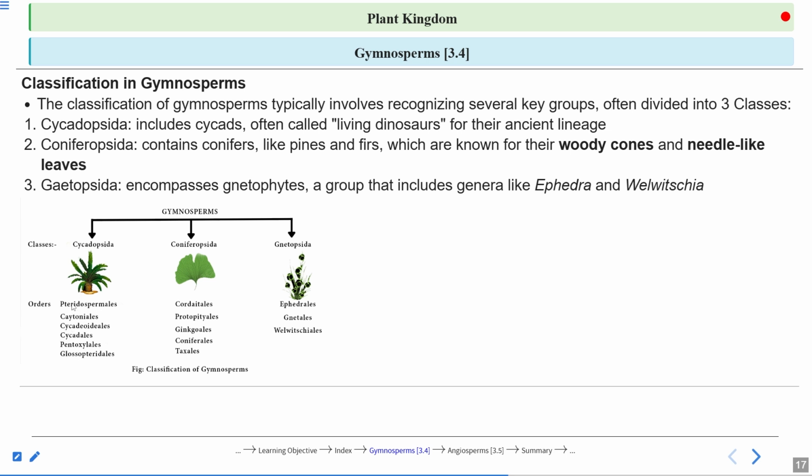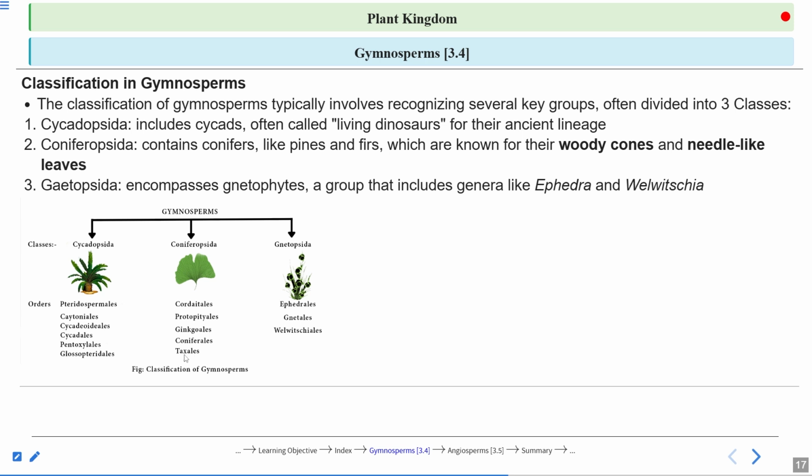Don't try to go for the orders. Just for remembrance, I have given the order names here. There are so many orders. Here we have the Cycadales, this is the cycas tree. Coniferopsida forms the cones. So we have the Coniferales, that bears the pinus. We have the Ginkgoales, that bears Ginkgo biloba, a very important member of the gymnosperms. And Taxales also.